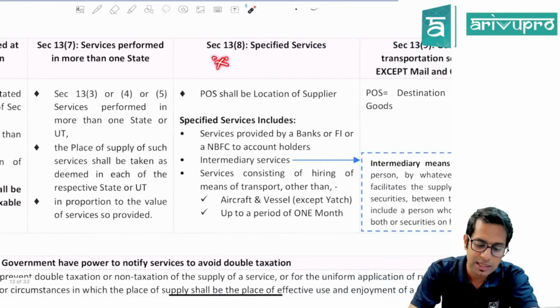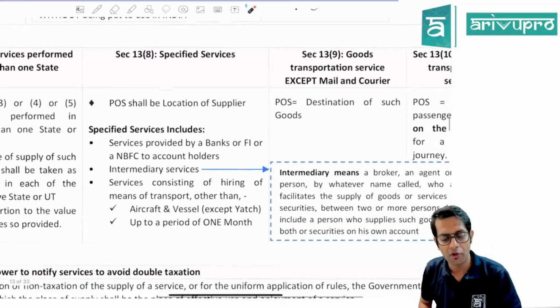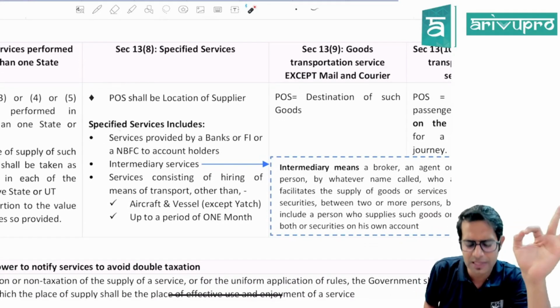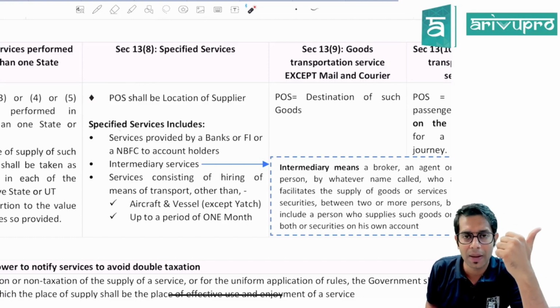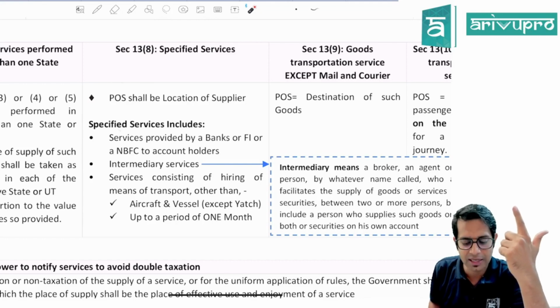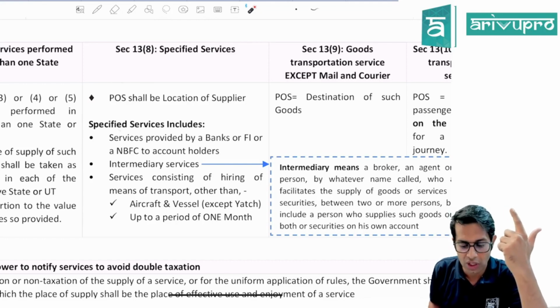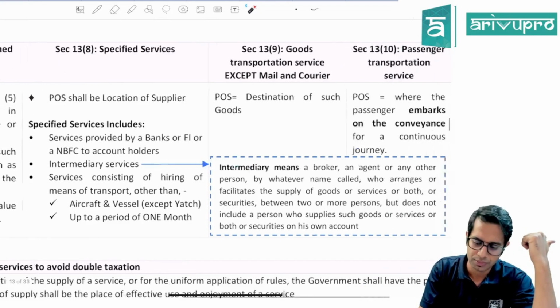Section 13 subsection 8, important services, which talks about specified services. They have given a list of three services. For these three services, the place of supply will always be the location of supplier. Which are these three services, sir? The services which are given by banking company, financial institution, NBFC. Then intermediary services. Then the services of hiring any means of transportation other than aircraft or vessel for a period up to 1 month.